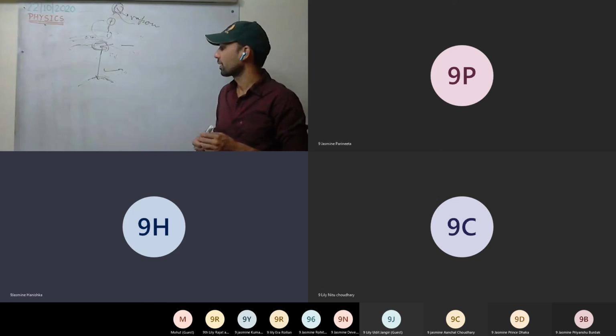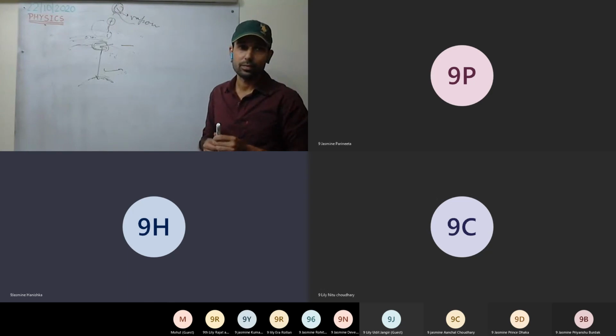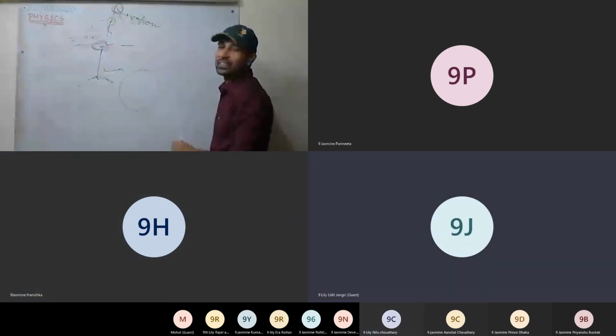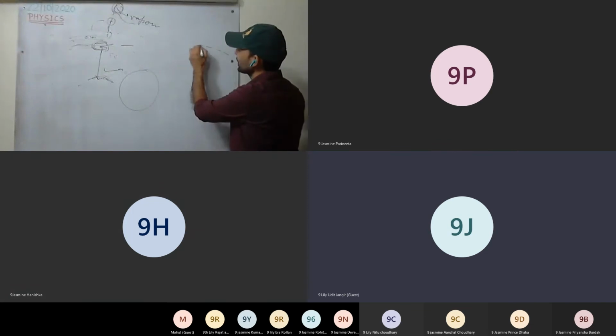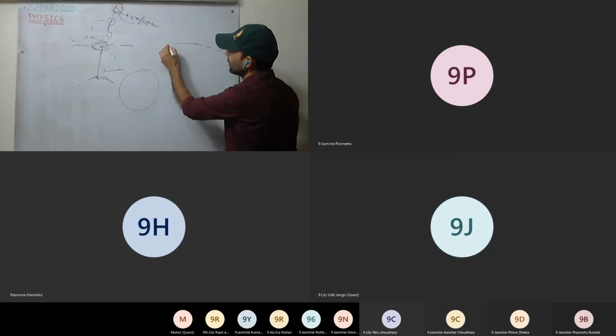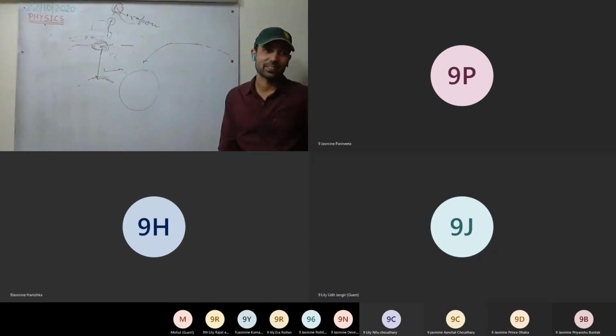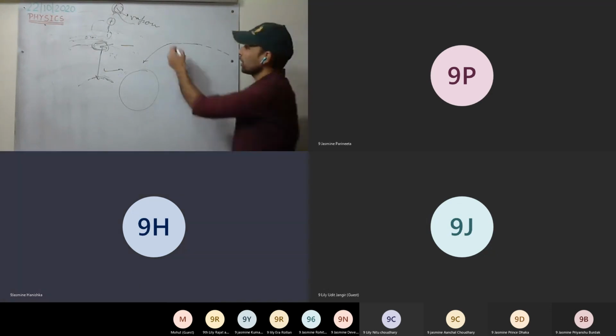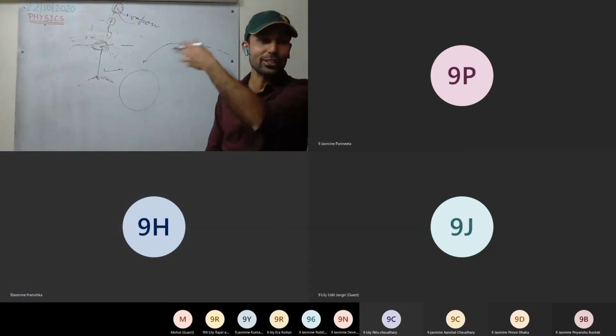Sir, but why do these meteorites get attracted towards Earth? Okay, see here, which force is there on Earth? Gravity, gravitational force. Yes. So anything passing through it, if it comes closer, will get attracted. Sir, does the moon also attract? On the moon as well, meteors are continuously falling.